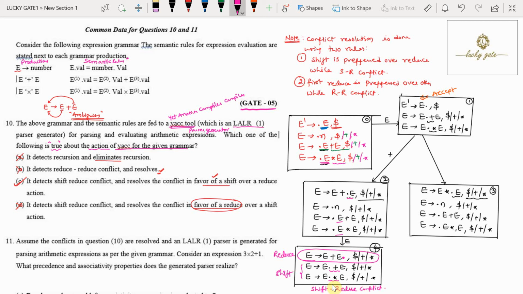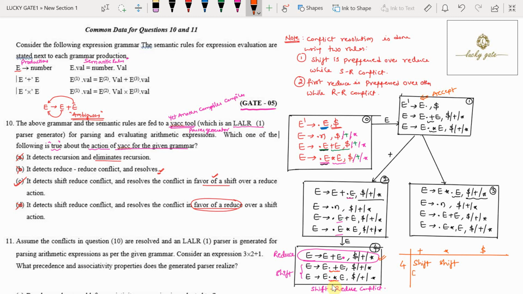If a shift reduce conflict occurs, then it is going to prefer shift over reduce. Now what is the actual meaning? See, in the fourth state, on plus, star and dollar, on plus we have a shift action, and on star we have a shift action, and E tends to E plus E is to be reduced on dollar, plus and star.